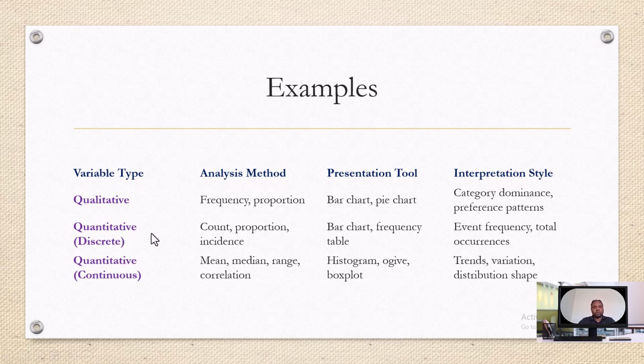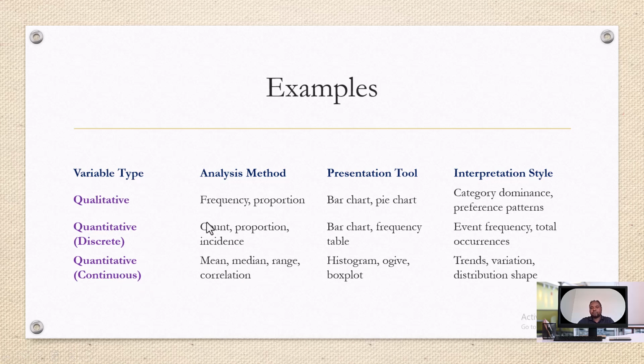Similarly, with quantitative discrete variables, we can compute count, proportion, incidence, similar to qualitative variables, as the analysis method. The appropriate presentations for such variables are bar chart, frequency table, and even pie chart if the possible values of the variable are small in number. With this, we can narrate the total occurrences, event frequency. We interpret the analysis results as how many incidents occurred with one possible value of the variable.